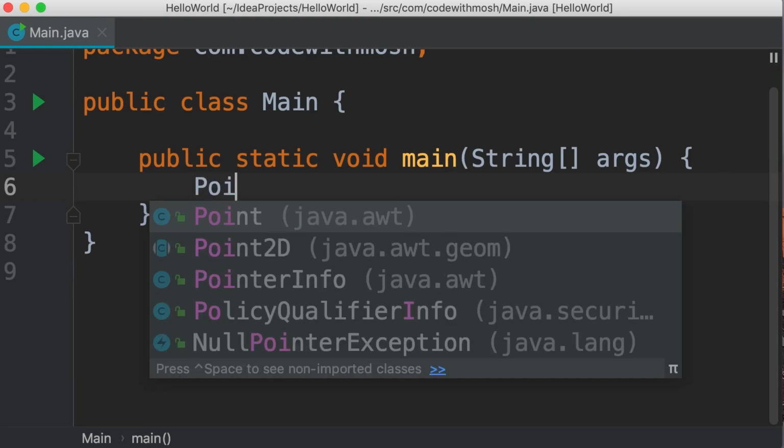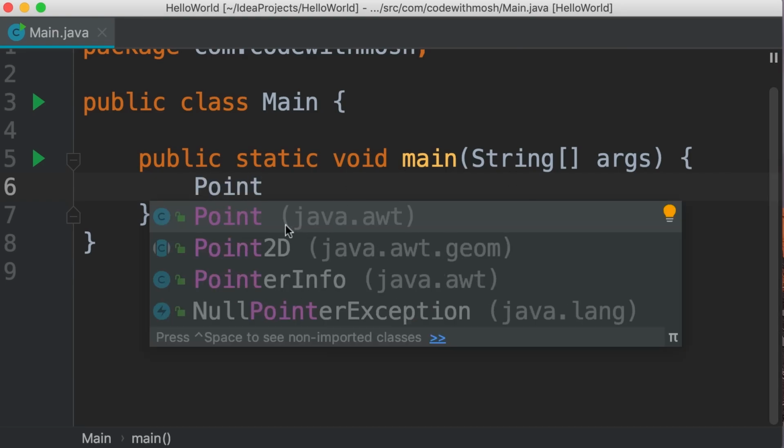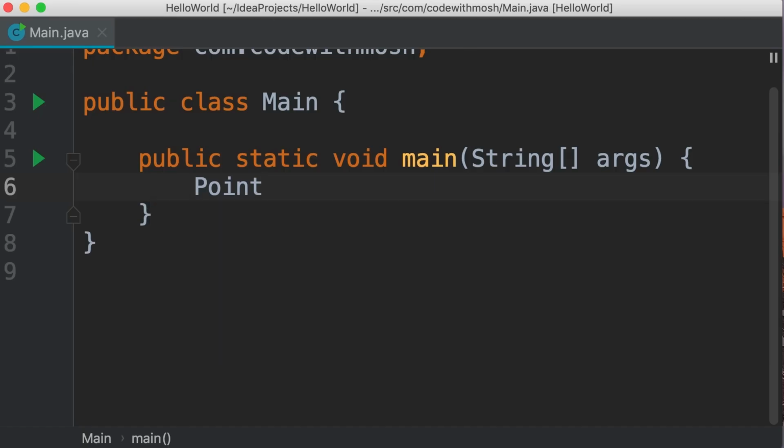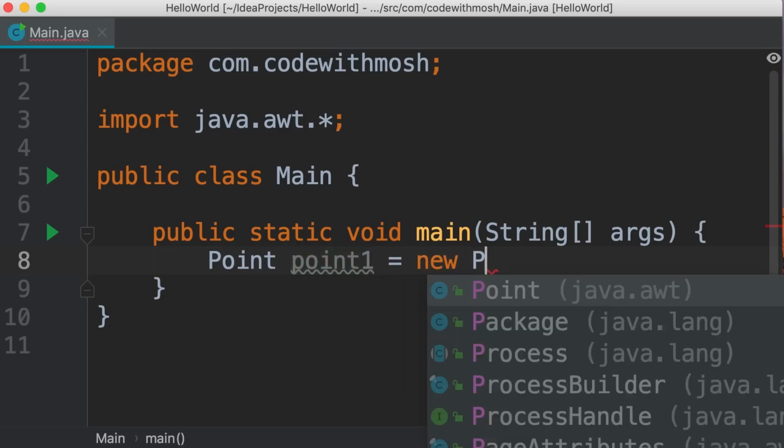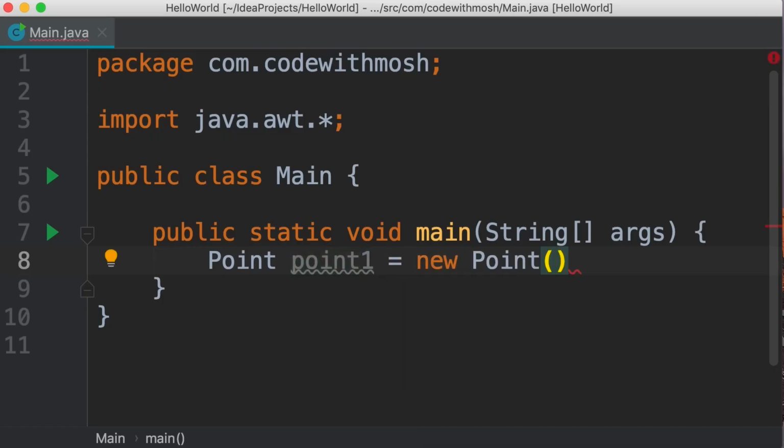In Java, we have a Point class that is defined in this package, java.awt. So we press enter, and now we have this import statement on the top. Beautiful. Let's declare a variable, point1, and set it to new Point. Here we can pass the initial values for x and y. So I'm going to pass 1 and 1. IntelliJ automatically adds these labels, x and y.